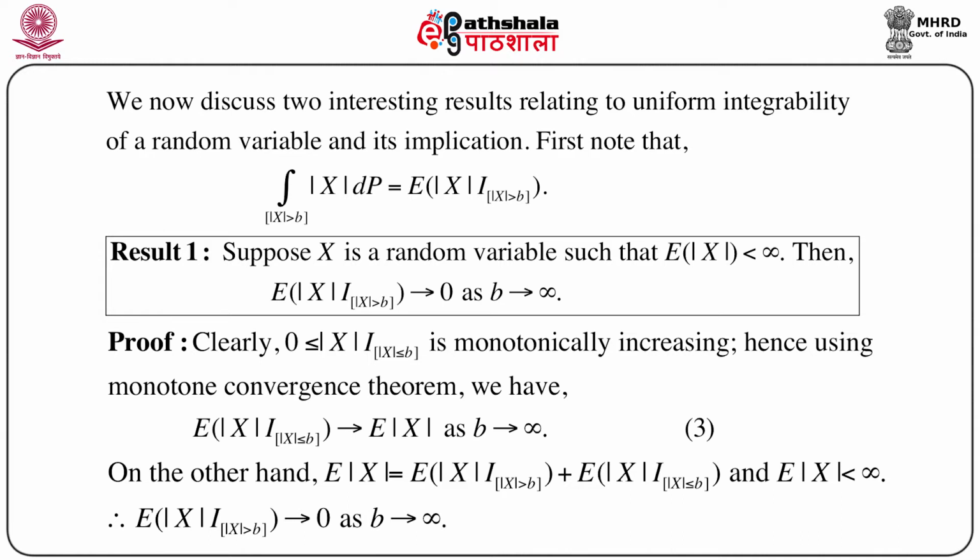So this is again using the trick that we are splitting a set by one particular pattern, mod X greater than b and its complement, and then looking at the behavior of the integral or the expectation on each of these sets. This proof is very simple. So we are again using the same technique that we have already used previously many times.